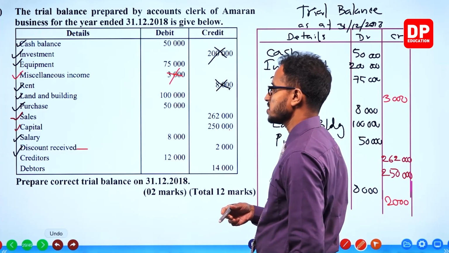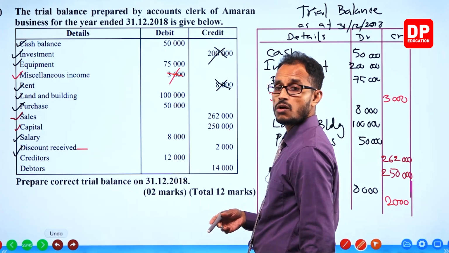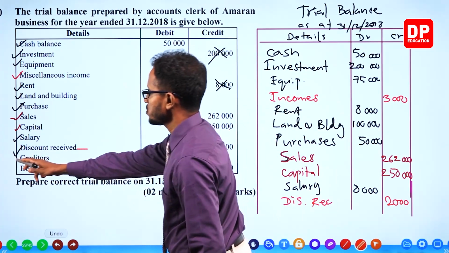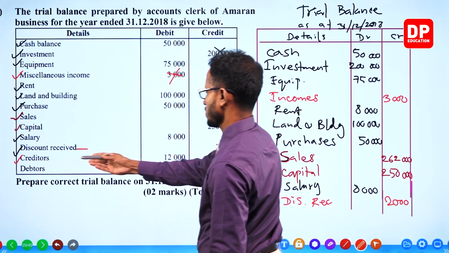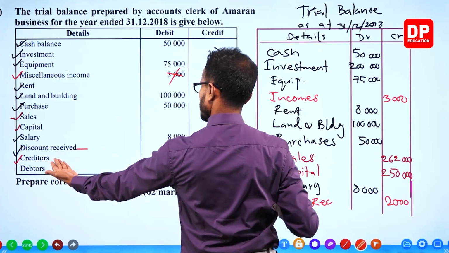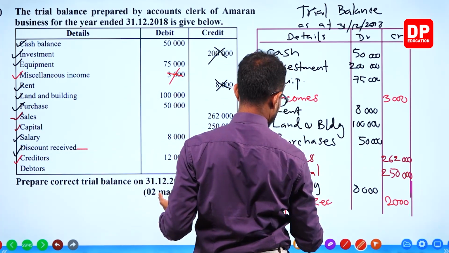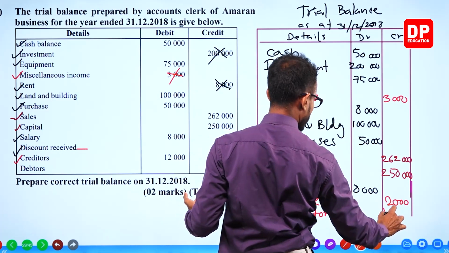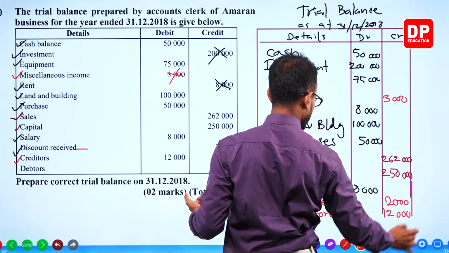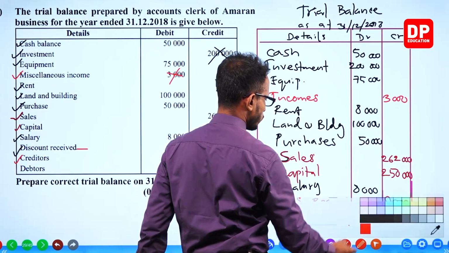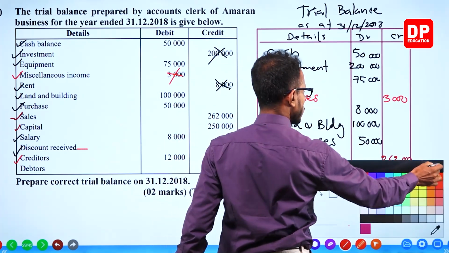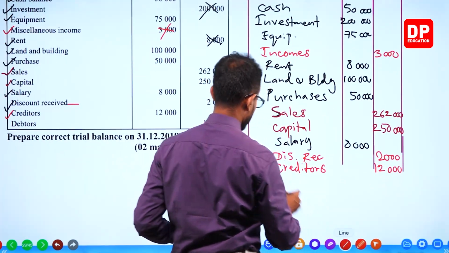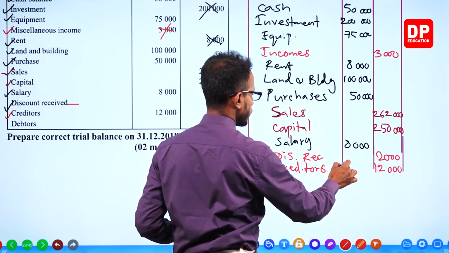Okay, last, creditors is debited. That's wrong. Isn't that wrong? That is wrong. Creditors should be credited. How much? 12,000. Credited 12,000. Now we are running out of space. Extend the lines.